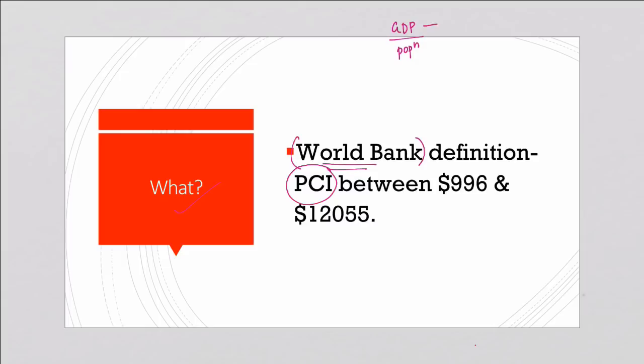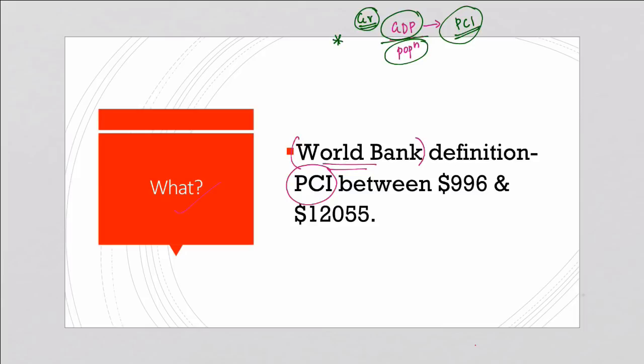GDP is the monetary value of all the goods and services produced in an economy within a financial year, so GDP gives enough data regarding the economic growth of an economy. Economic growth is measured in terms of GDP, and when GDP is divided by the total population in the economy, it gives you per capita income.